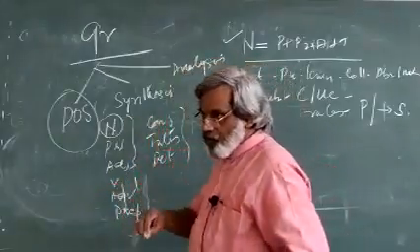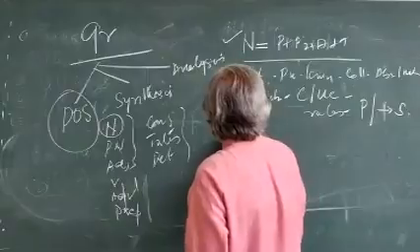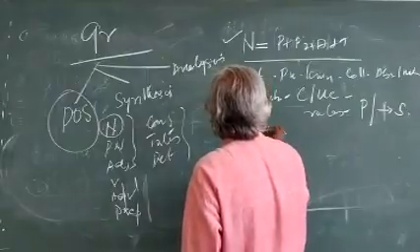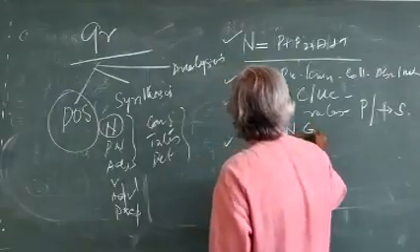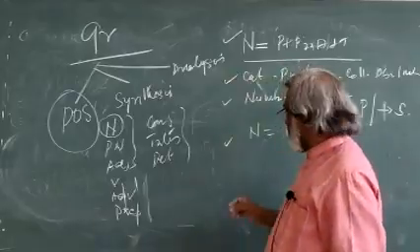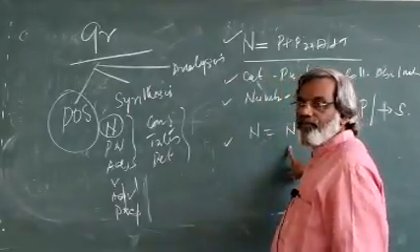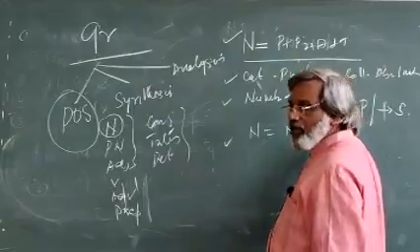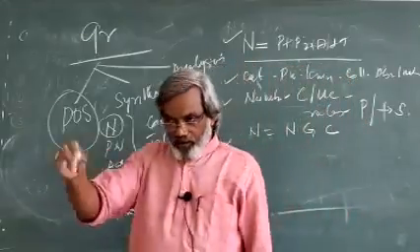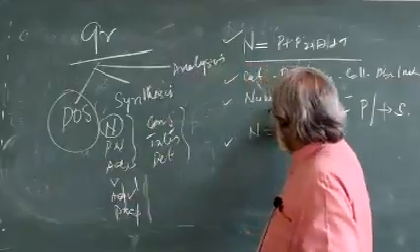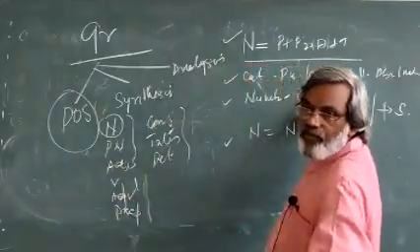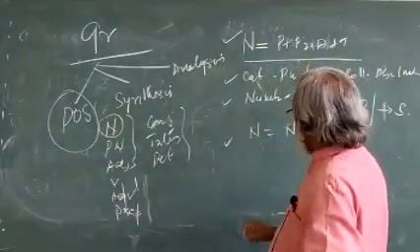And now the next topic related to this is called N is equal to NGC. Nouns have properties: number system, gender system, case system. Regarding the number system, we related to the first topic, countables and uncountables.